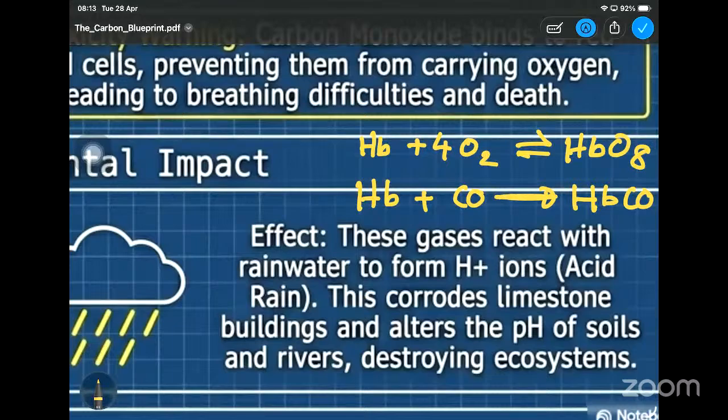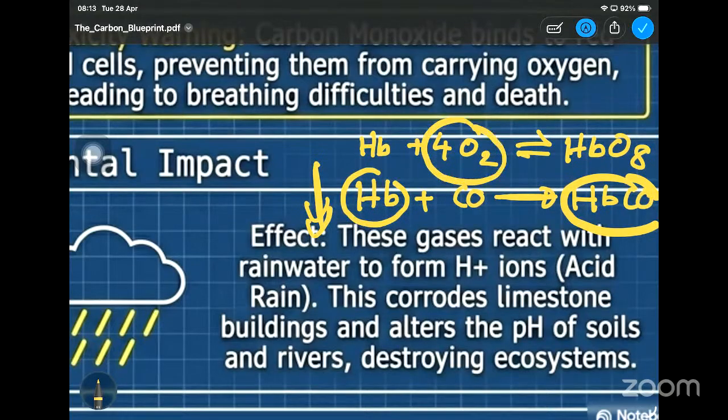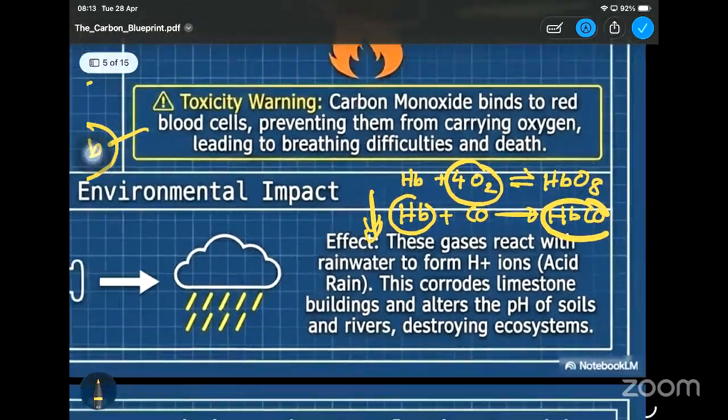Therefore, from HbCO, you cannot convert back into hemoglobin. Which means eventually the amount of hemoglobin will decrease, right? So the amount that can capture oxygen will decrease. Therefore, it will lead to breathing difficulties and eventually death as well, right?